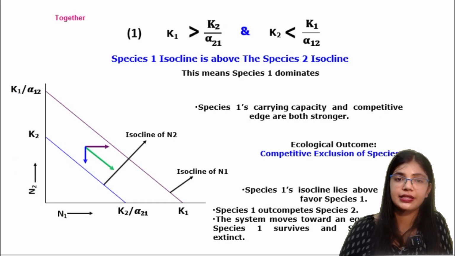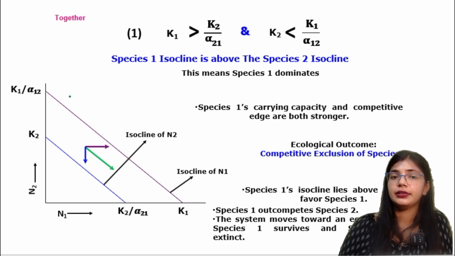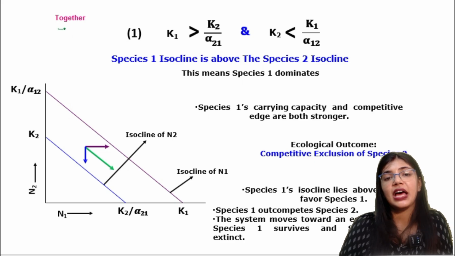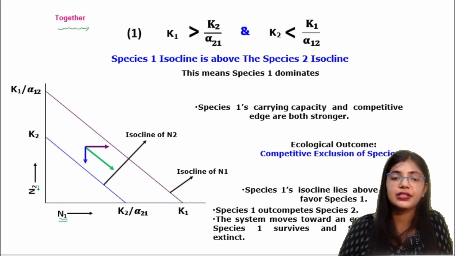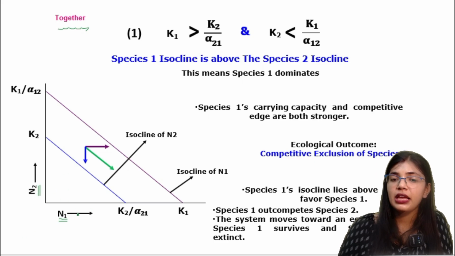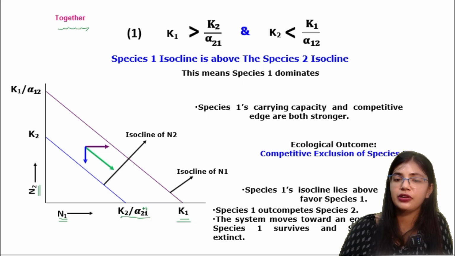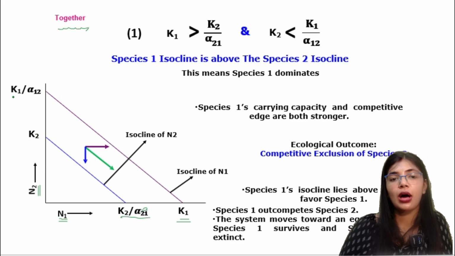Now let us see some other things. This is the condition when the two species are staying together. The x-axis is for species 1 and the y-axis is for species 2. In case of species 1, the K1 is high. Here you can see K1 is high, and here K2 by alpha 2 1. That means the inhibitory effect of species 1 on species 2 is low. And in case of N2, K1 by alpha 1 2 is high and K2 is low. So these K1 points will be joined together.